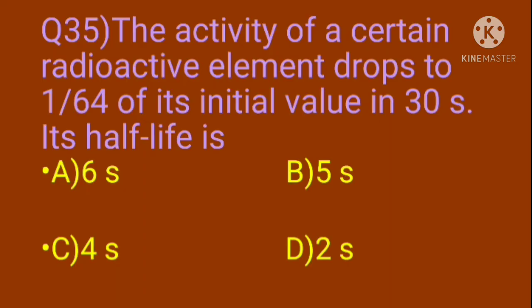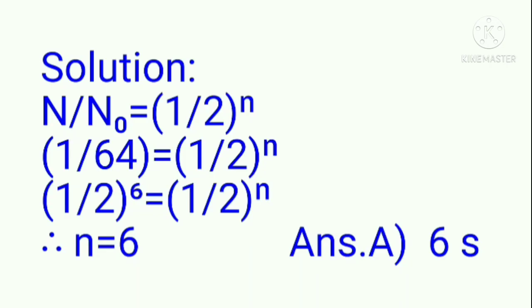Question 35. The activity of a certain radioactive element drops to 1 divided by 64 of its initial value in 30 seconds. Its half-life is option A, 6 seconds; B, 5 seconds; C, 4 seconds; D, 2 seconds. We know the formula N divided by N naught equals 1 divided by 2 to the power of n. Substituting the value, 1 by 64 equals 1 divided by 2 to the power of n. Simplifying, 1 by 2 to the power of 6 is equal to 1 by 2 to the power of n. Therefore, n equals 6. Hence, the correct answer is option A, 6 seconds.